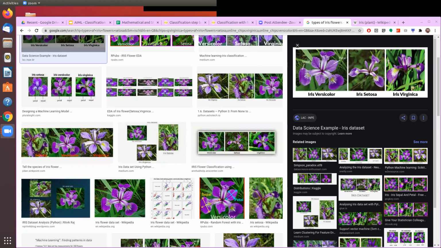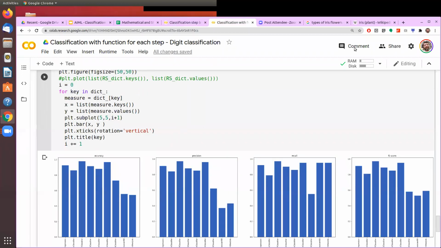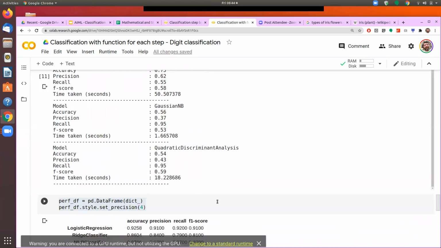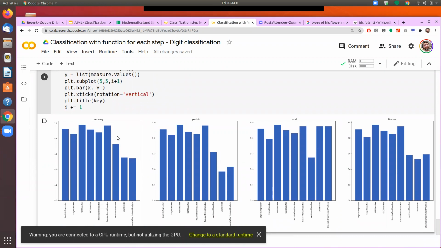Now, there was one question from Rishabh on what is this xtick. So I'll just go back to the image and show you. If you see here, I have used xticks.